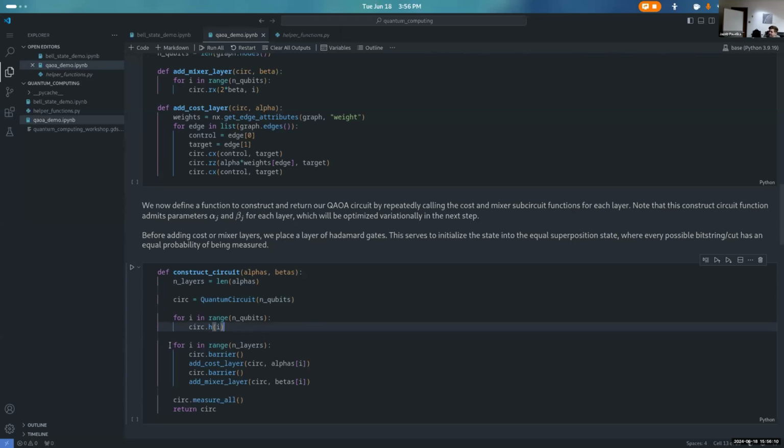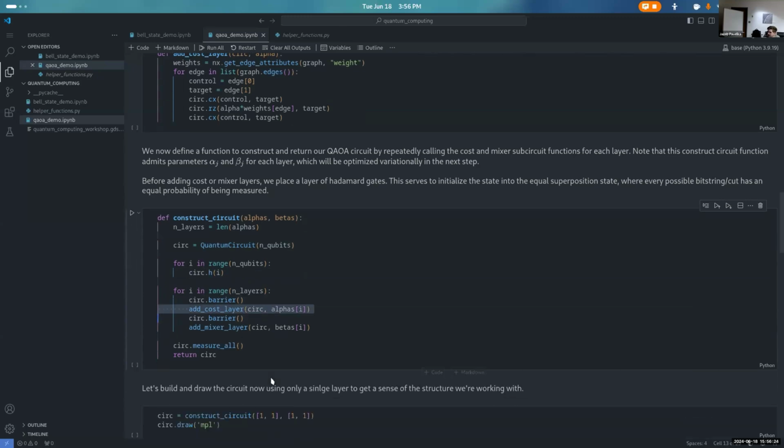And then what this step here does, and these barriers are just for visualization later. You can ignore those. They don't actually do anything logically. They're just to draw our circuit nicely. But we have add cost layer, add mixer layer, and we do that in a for loop over all of the number of layers. We add our measurement and we return our circuit object.